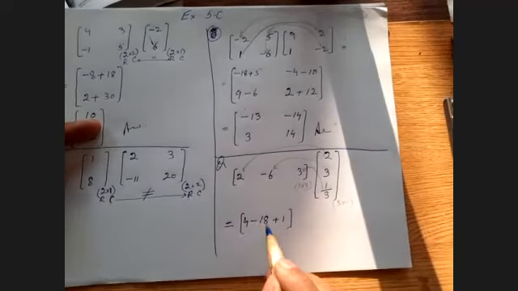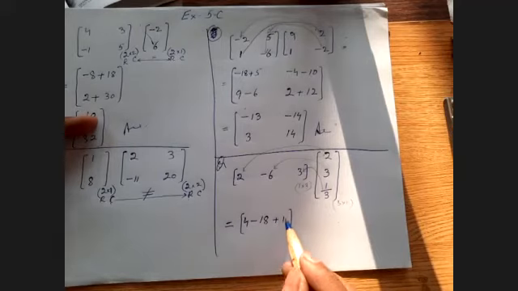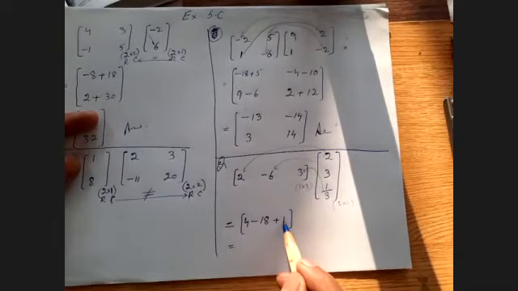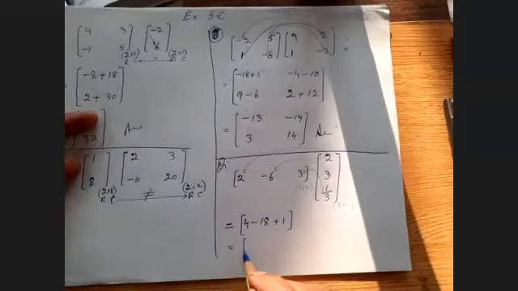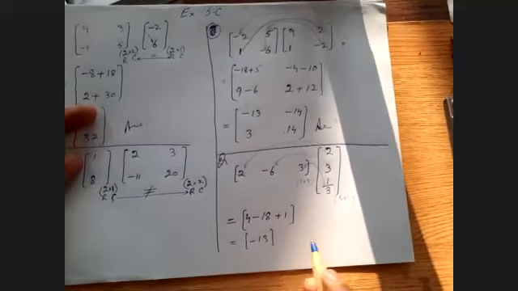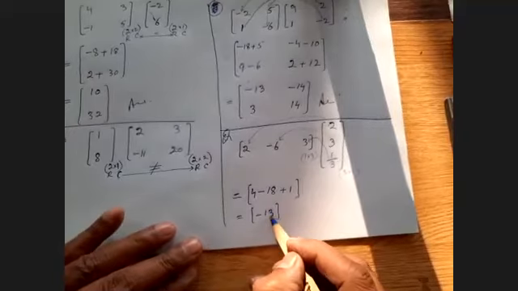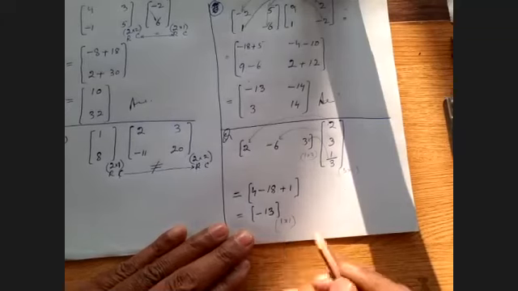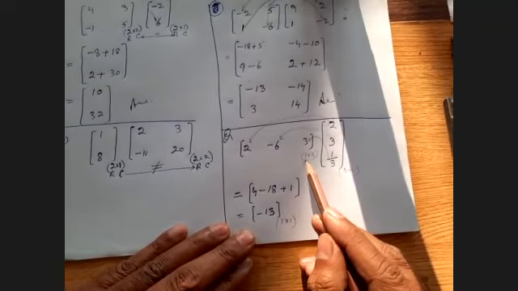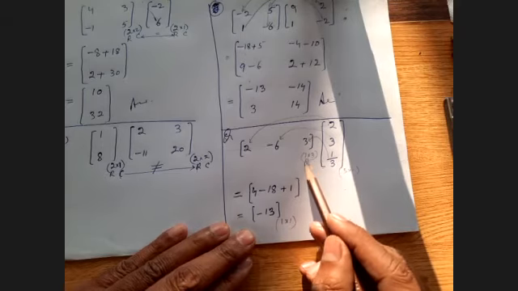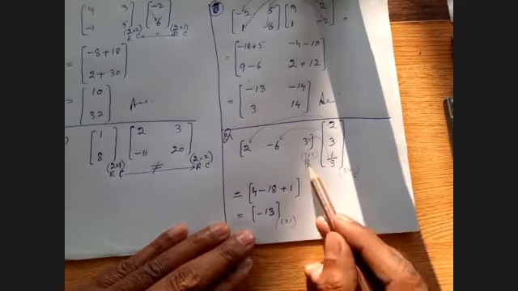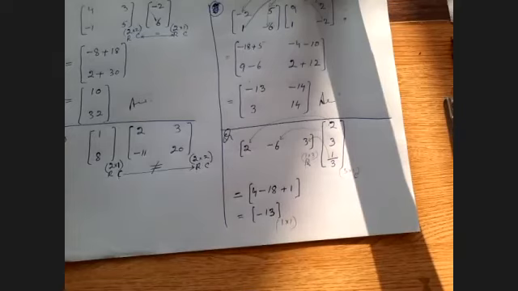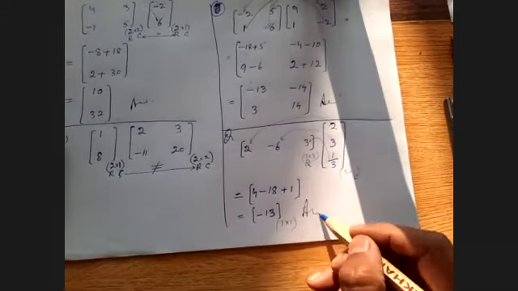Now these are the negative and positive signs. This is a single column and single row. So 4 plus 1 gives you 5. 18 minus 5 gives you minus 13. So here you can see, as a result, you got a matrix with the order 1 into 1. As I told you previously, the resulting matrix will have the order of the row of the first and the column of the second. So here 1 into 1, one row and one column. So this is the correct solution of this question.